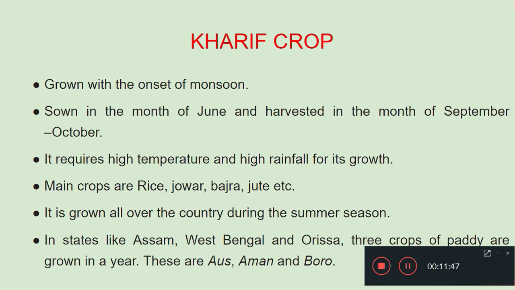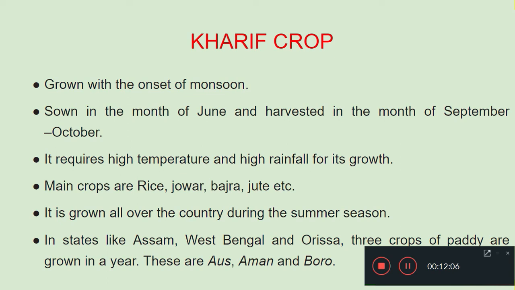June to September, or we can say June to October, requires high temperature and high rainfall for growth. Crops like rice, jowar, bajra, and jute all come under these Kharif crops.